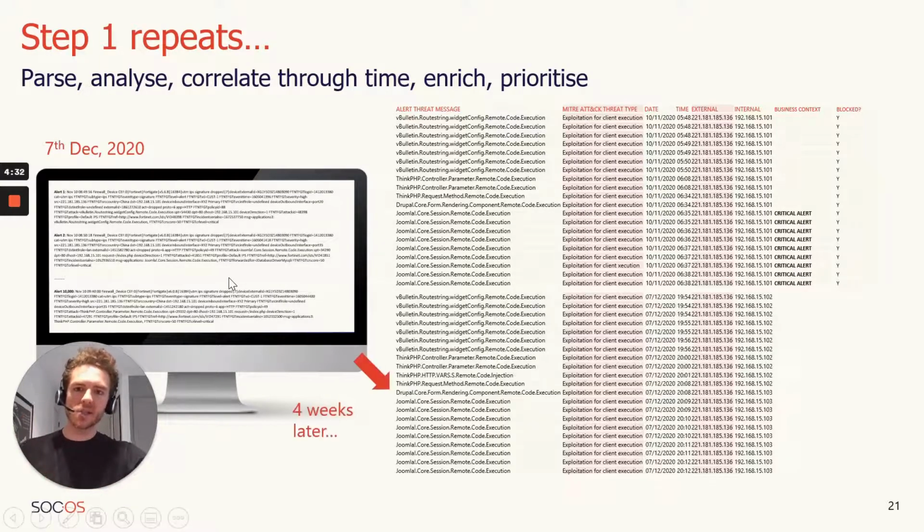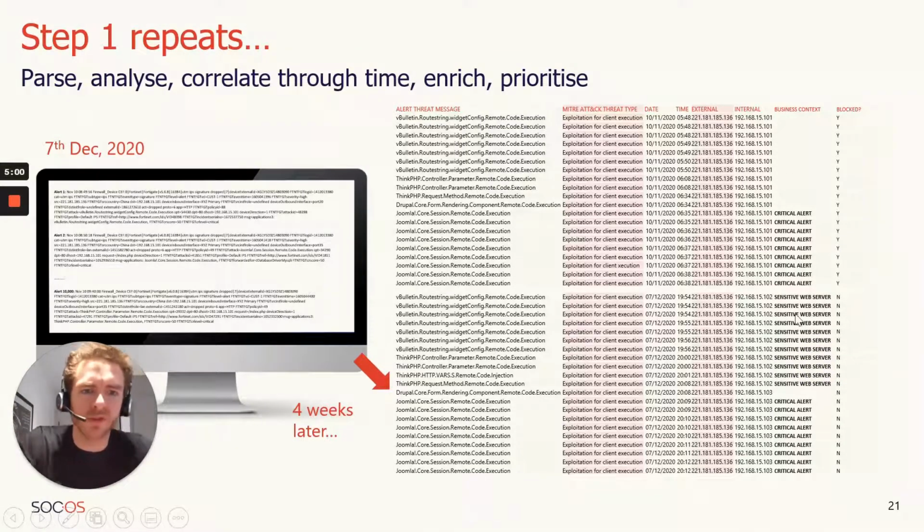It finds 21 alerts on the 7th of December that it groups, and it says, yep, all these 21, all the same threat type. Yep, it's all the same external. But it not only groups the 21 on the 7th of December, it says, hey, I've seen that before. That looks familiar to four weeks ago, that bunch that we've already correlated together. And so it actually correlates this group of 21 and combines it, tags it on to the last 20 that we saw just previously. It adds the business context again.